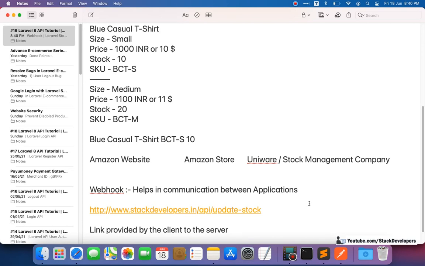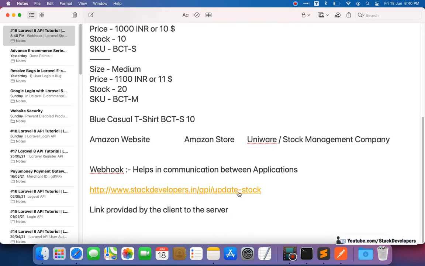So what will happen here? Every time there is an update in stock, the server is going to call this API that the client provides, to update the stock at its database.